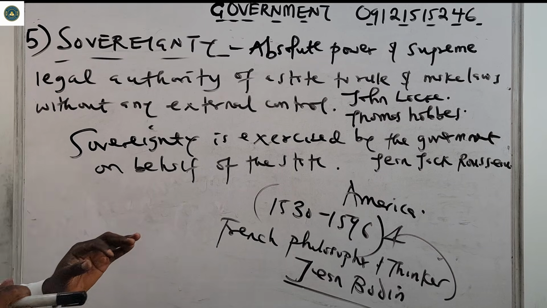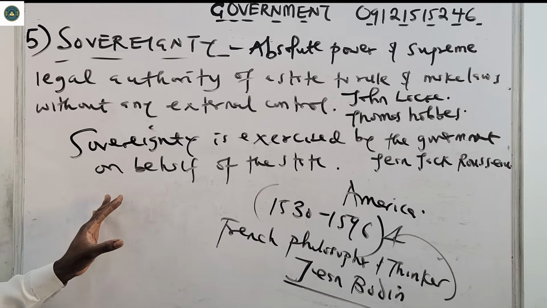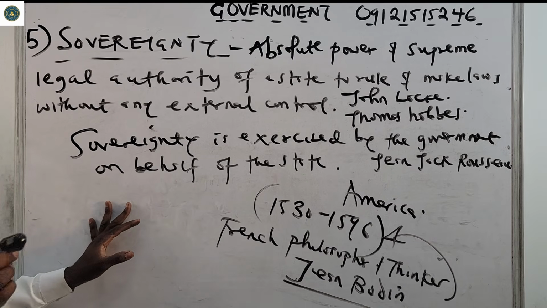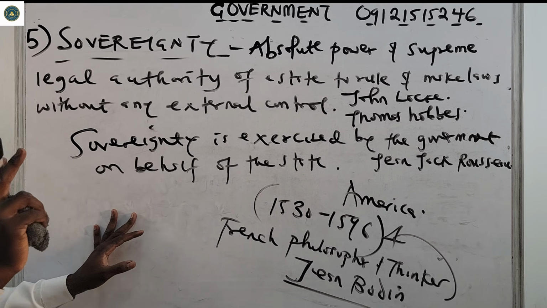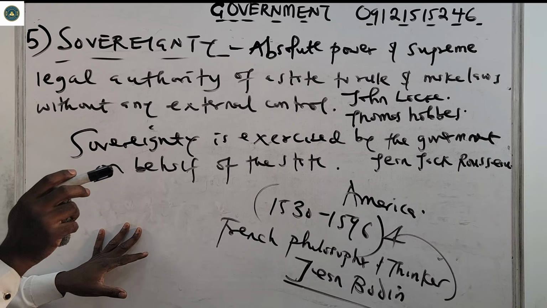You may be asked in your exam, which of the following is not associated with sovereignty? So please ensure you note all of them down. John Locke is there, Thomas Hobbes is there, I listed Jean-Jacques Rousseau.